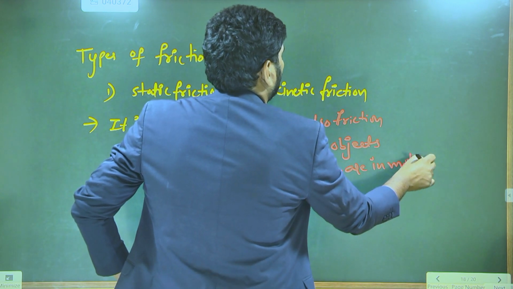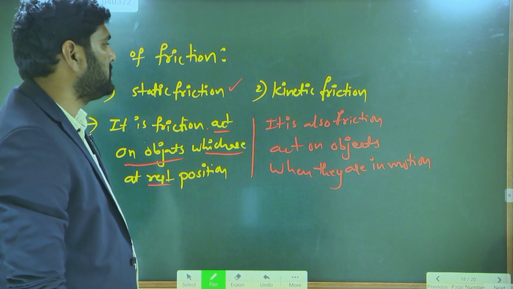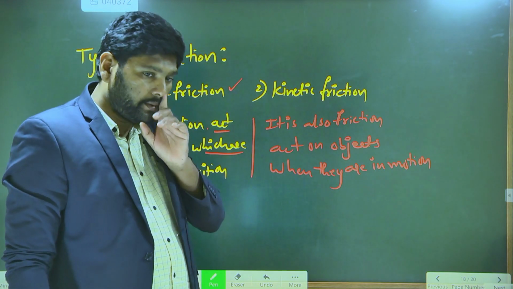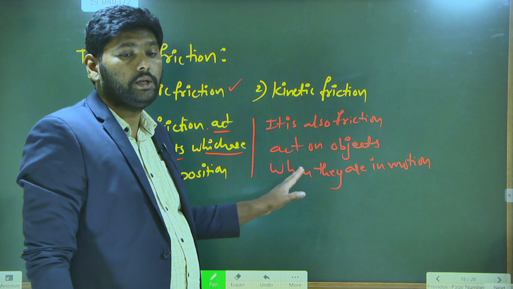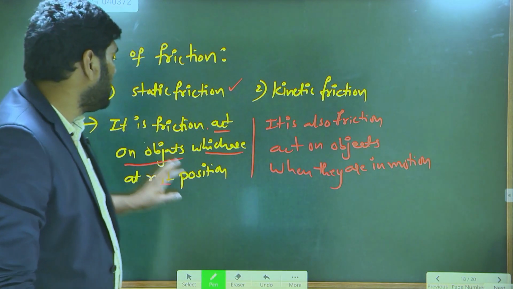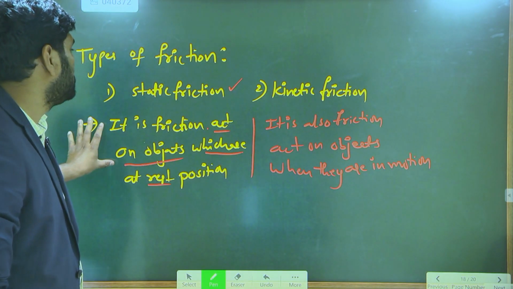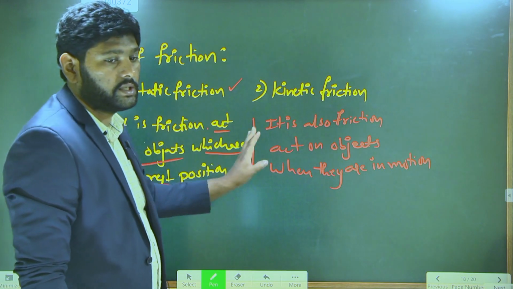Simply, kinetic friction is also a friction type. When the objects are in motion, you will observe kinetic friction. When they are at rest, you will observe static friction. This is static friction, this is kinetic friction.